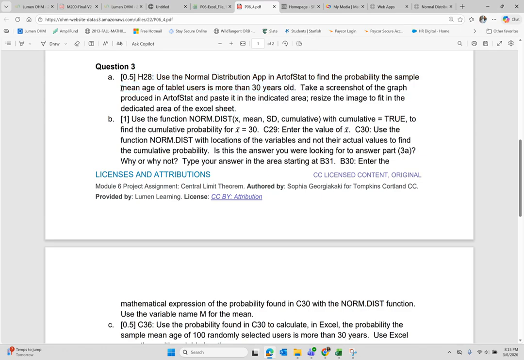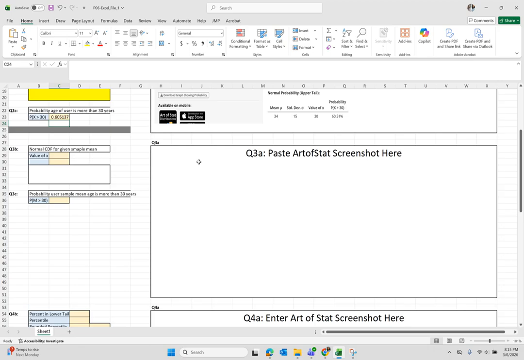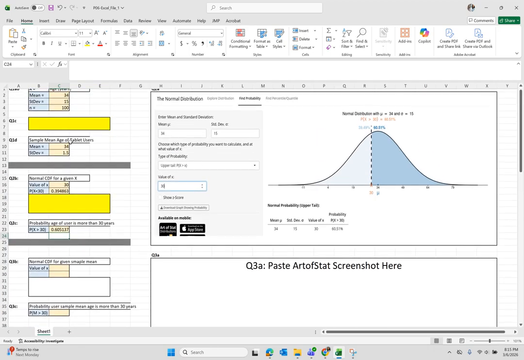So this distribution is the distribution of the sample mean age and not the distribution of the age of a single user. So for that, we will use the mean and standard deviation that we calculated in part 1D, 34 and 1.5.